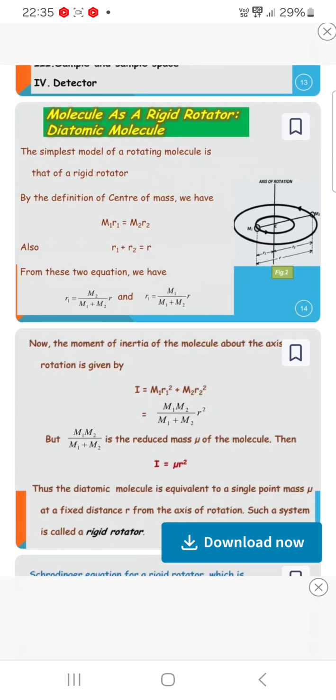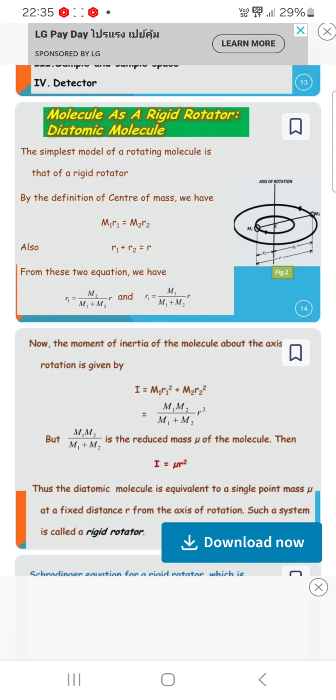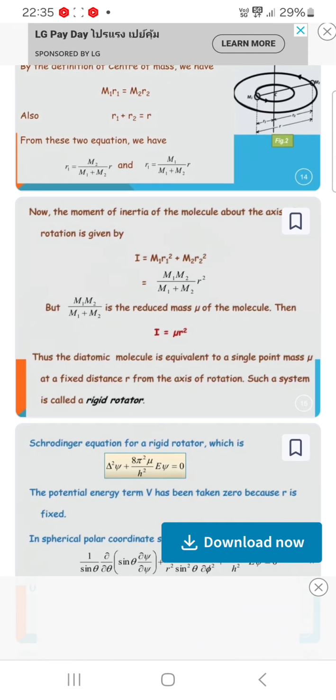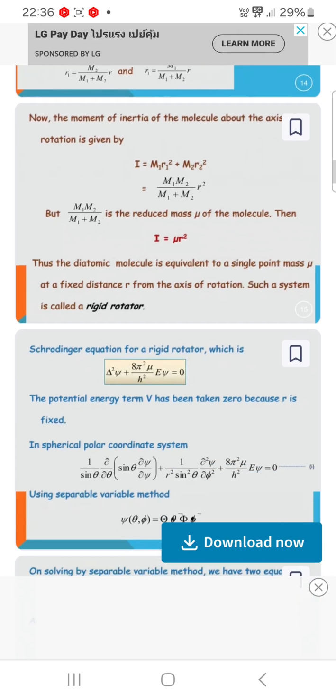Now the moment of inertia of the molecule about the axis of rotation is given by I is equal to m1 r1 square plus m2 r2 square, which is equal to m1 m2 divided by m1 plus m2 times r square. But m1 m2 divided by m1 plus m2 is the reduced mass mu of the molecule, then I is equal to mu r square. Thus the diatomic molecule is equivalent to a single point mass mu at a fixed distance r from the axis of rotation. Such a system is called a rigid rotator.